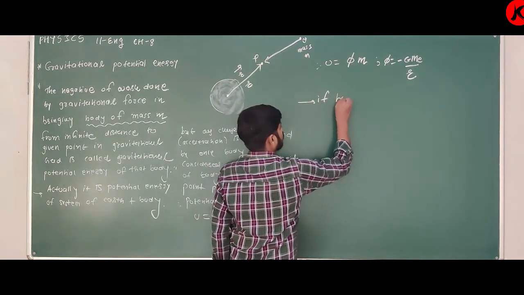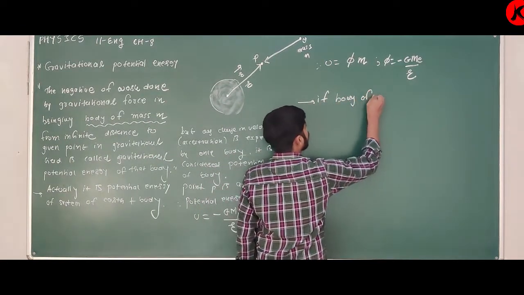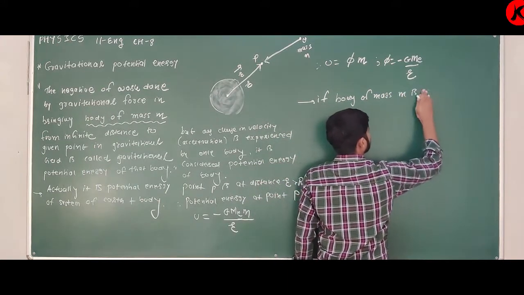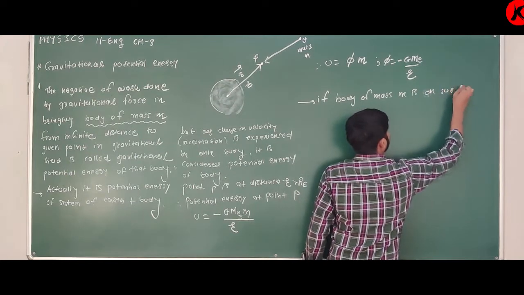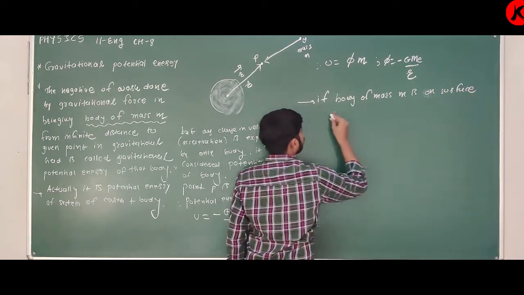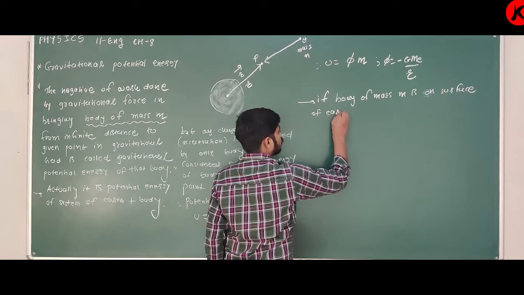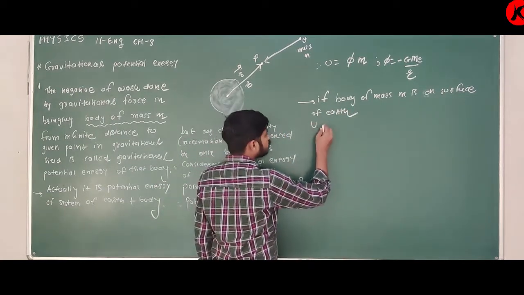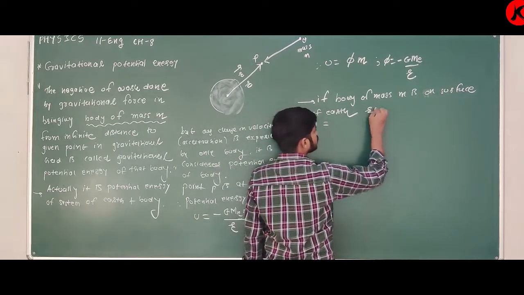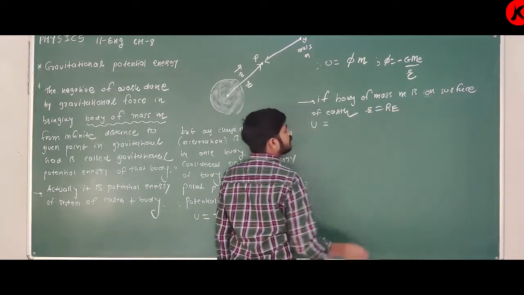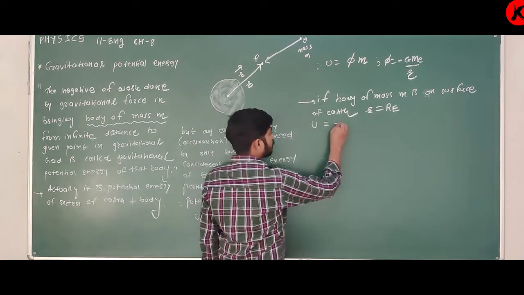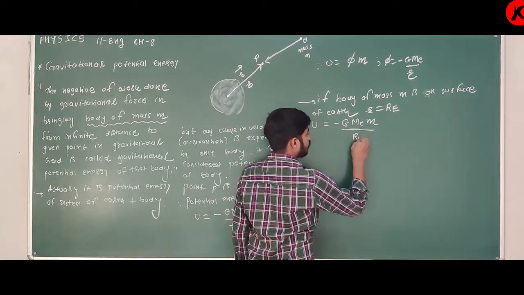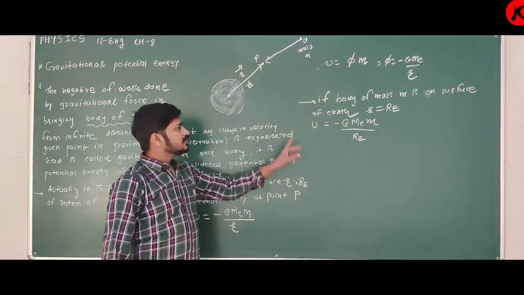If a body of mass m is on the surface of Earth, then U is equal to, you just have to replace r by R. So U is equal to minus G Me m upon R. You have to remember this equation also.